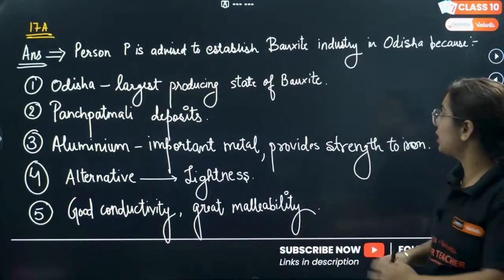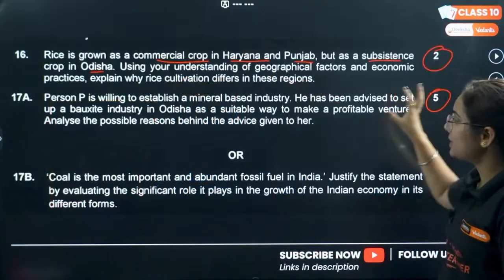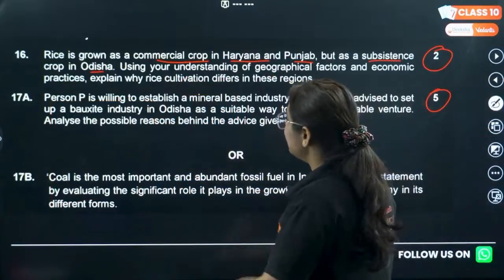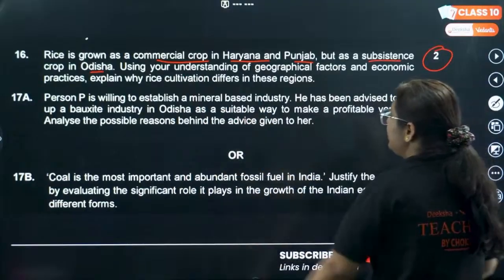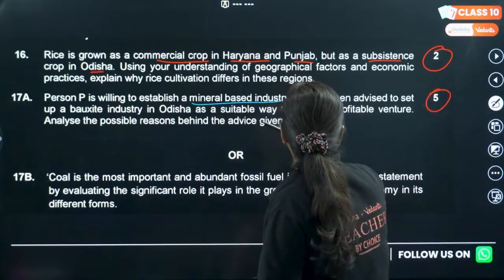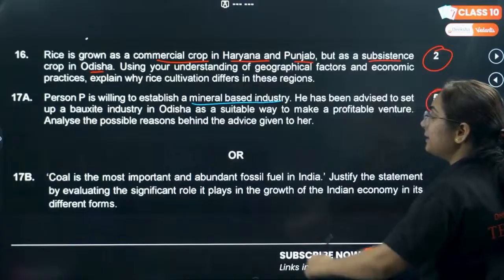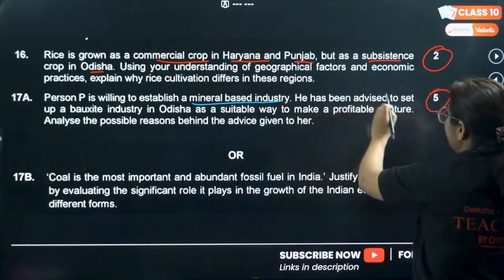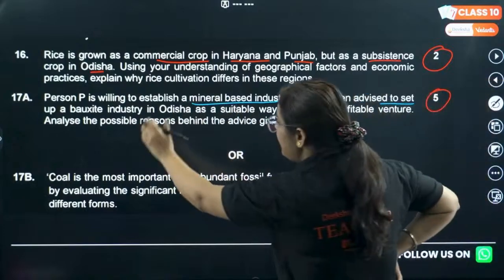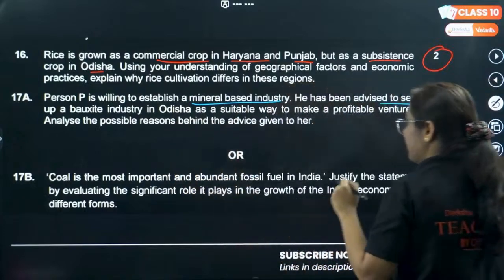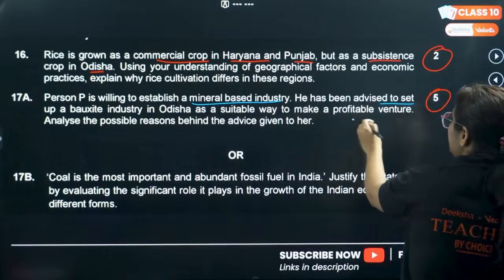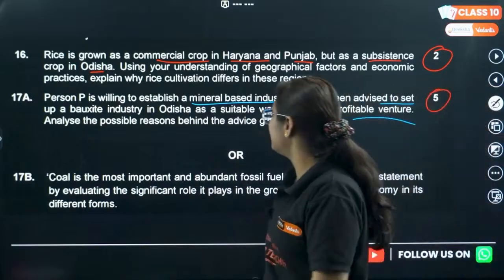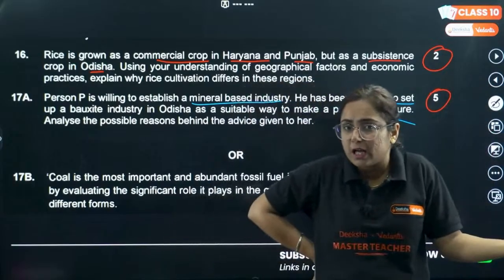Moving to a 5 marker question. Before that, read the question in the OR. Person P is willing to establish a mineral based industry. So these are work oriented people. So he wanted to establish a mineral based industry. He has been advised to set up a bauxite industry in Odisha, with a suitable and profitable venture. Now analyze the possible reasons why he is advised to do that.